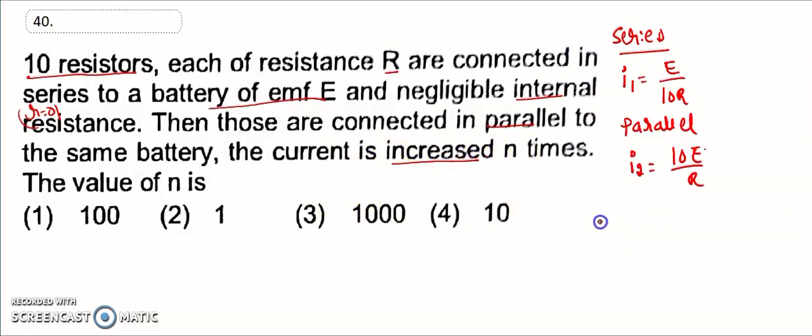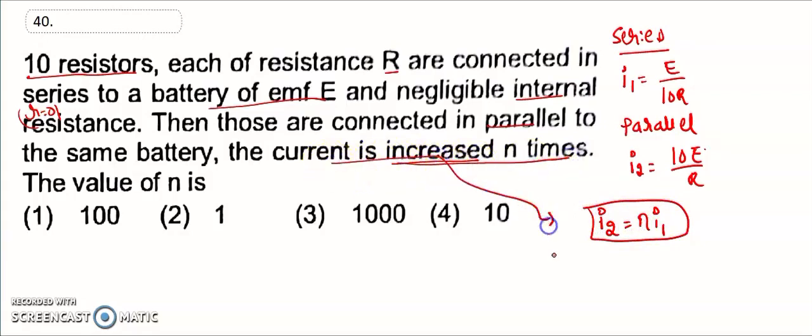Current is increased n times means I2 is equal to n times I1. So I2, that is 10E divided by R, is equal to n into E divided by 10R.